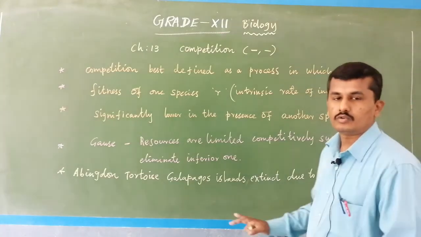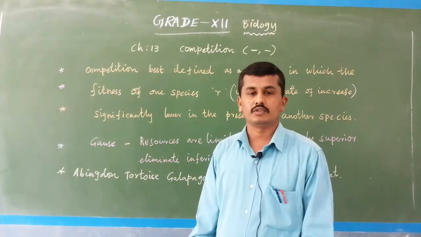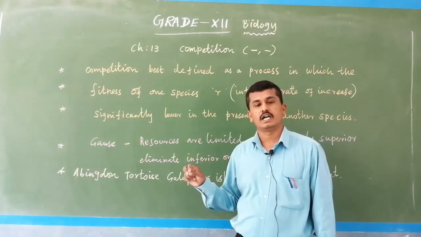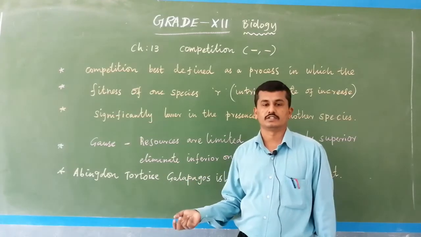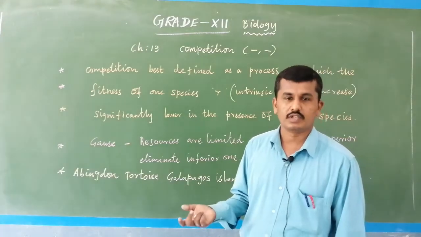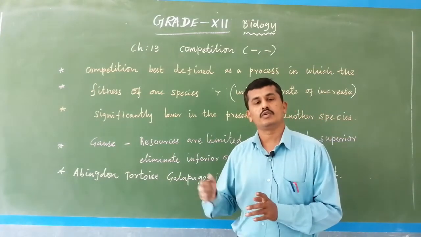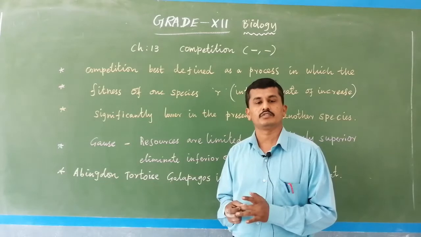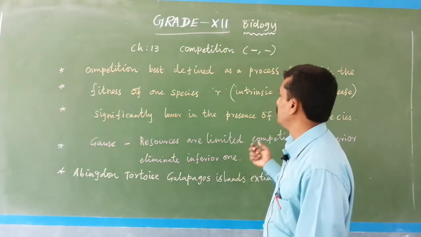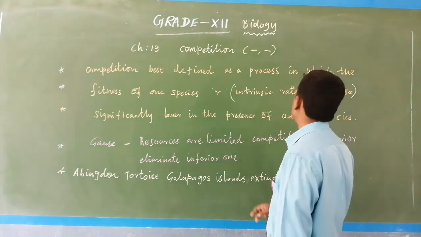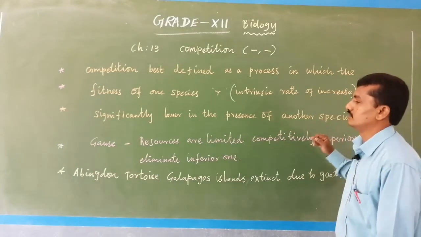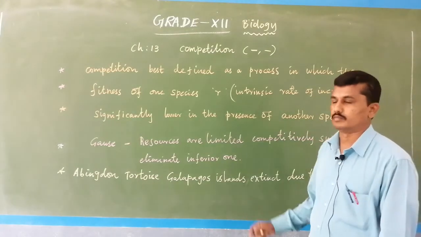For example, two species are competing for the same resource. One species survives better and reproduces in the next generation, but the competitively inferior species does not survive and reproduce, and slowly the generations of that particular species are reduced. So this is because the intrinsic rate of increase is significantly lower in the presence of another species. I give an example.